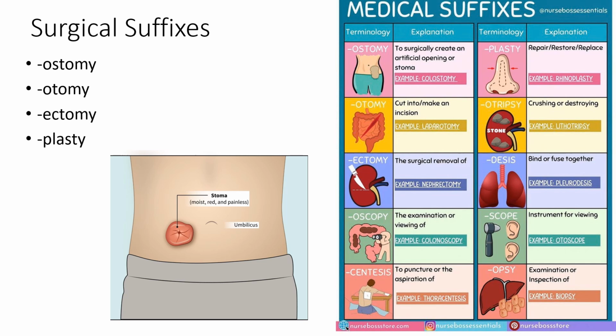Ectomy, E-C-T-O-M-Y. See, these words sound very, very similar. It refers to a surgical excision or removal. So, for example, an appendectomy, this involves the surgical removal of the appendix. You can use any combining form for an organ in front of ectomy. So, you'll have a term that means the surgical removal of that organ.